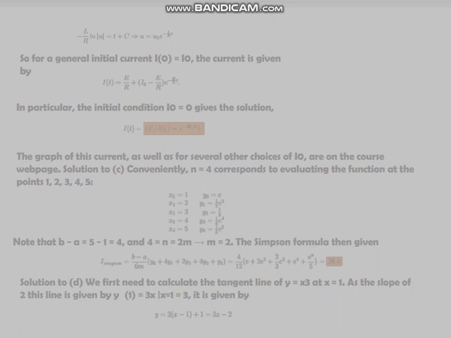So for a general initial current I(0) equals I0, the current is given by, in particular, the initial condition I0 equals 0 gives the solution. The graph of this current, as well as for several other choices of I0, are on the course webpage.